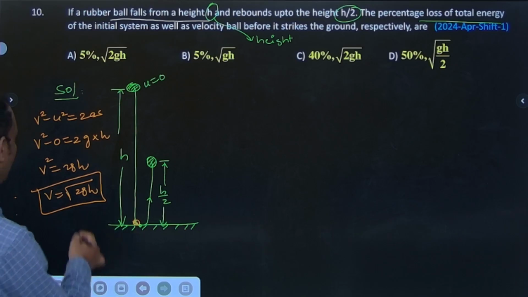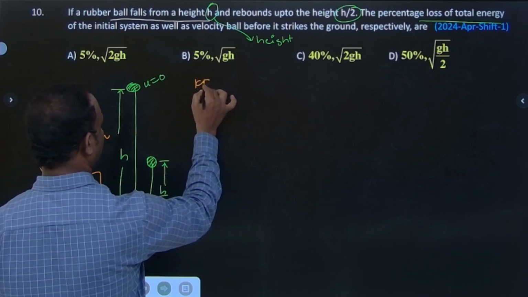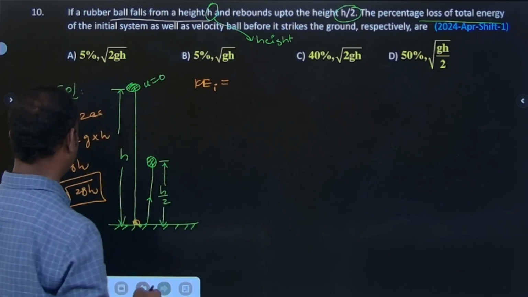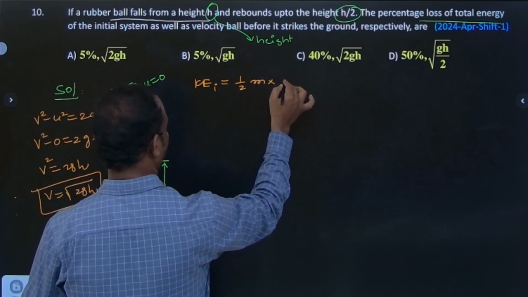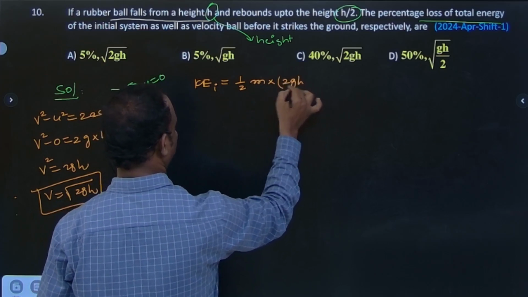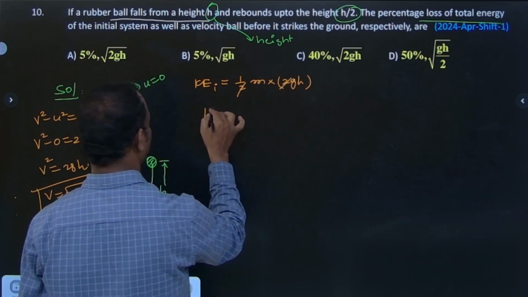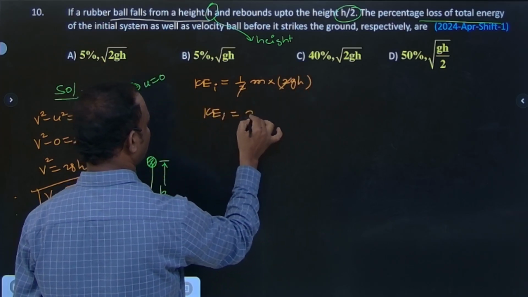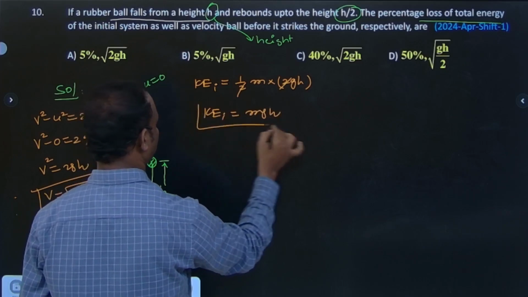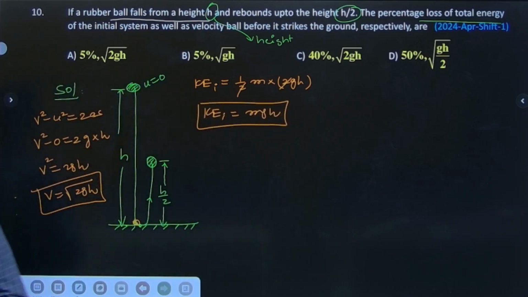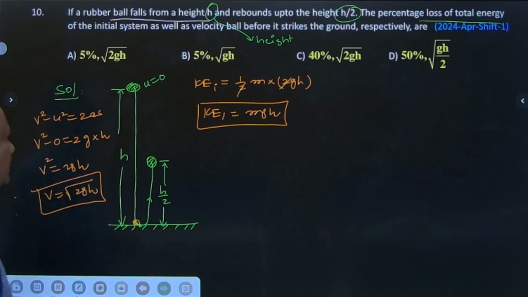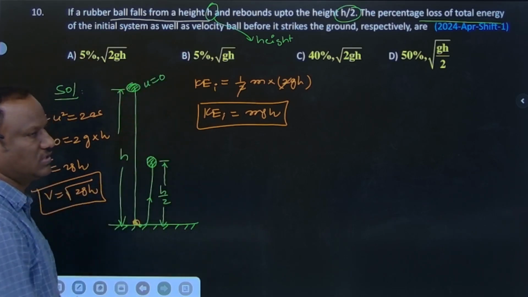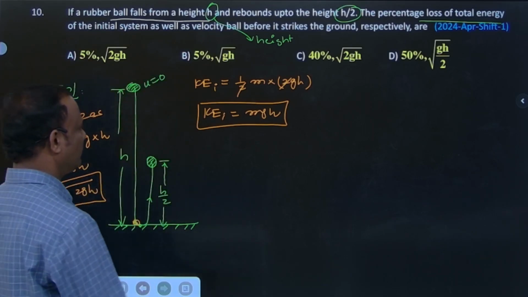Now what is the initial kinetic energy? Kinetic energy initial is equal to half mv square. V square is 2gh, the 2 cancels, so the initial kinetic energy is equal to mgh. Striking the ground means potential energy is converting into kinetic energy. Decreasing potential energy is equal to increasing kinetic energy. Either way we can use this.